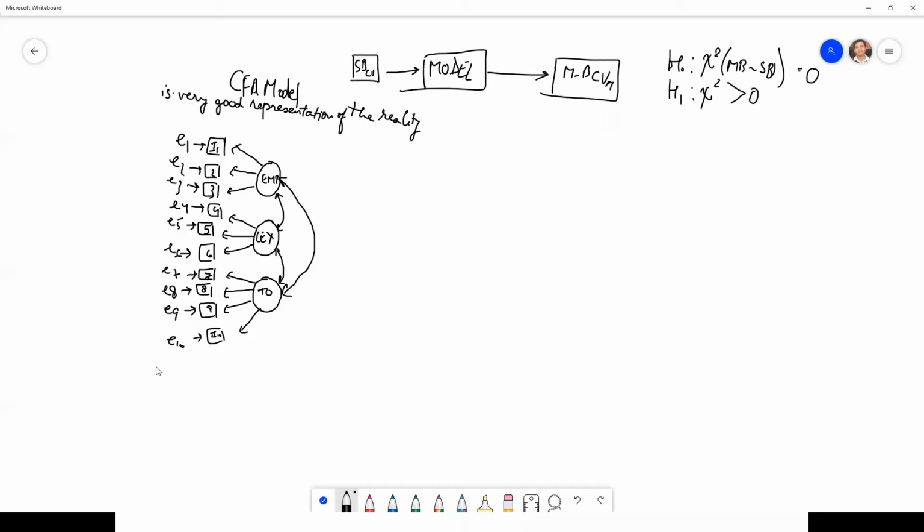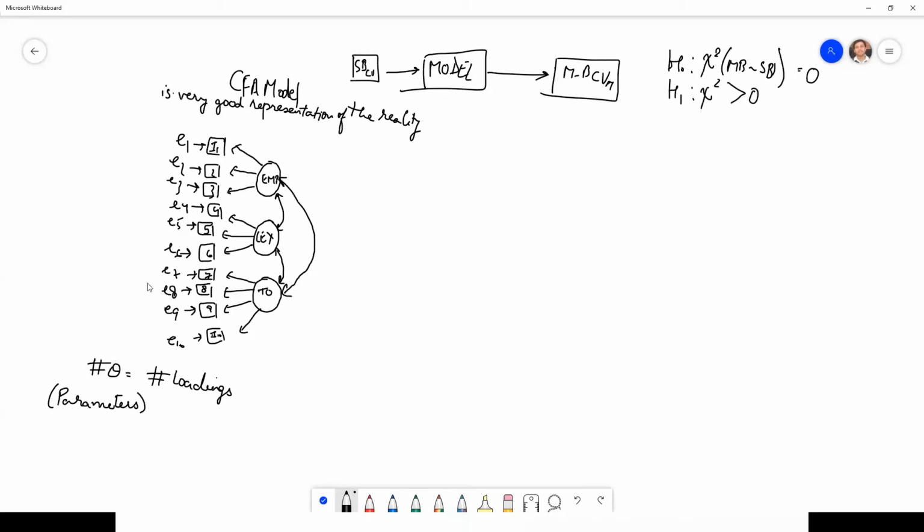And now, what are the parameters? When we talk about SEM, we call it the number of parameters that the tool has to compute. Parameters. What are the parameters? It is the number of loadings in this model.